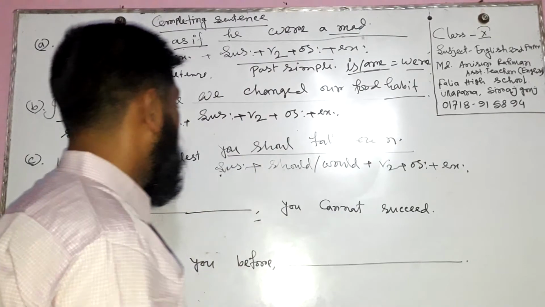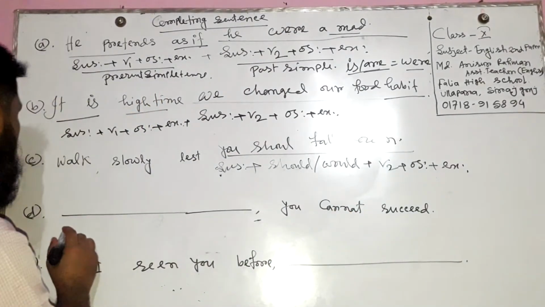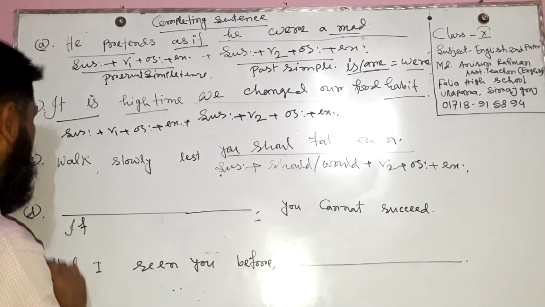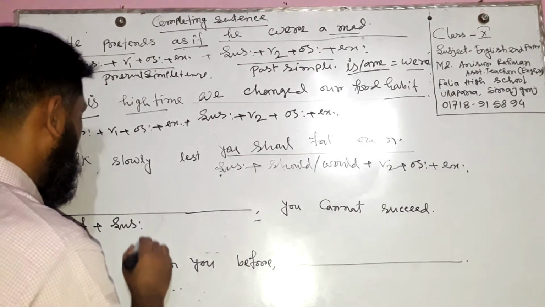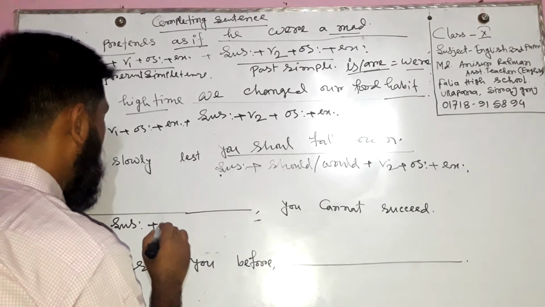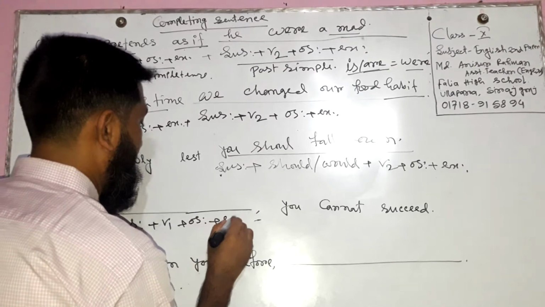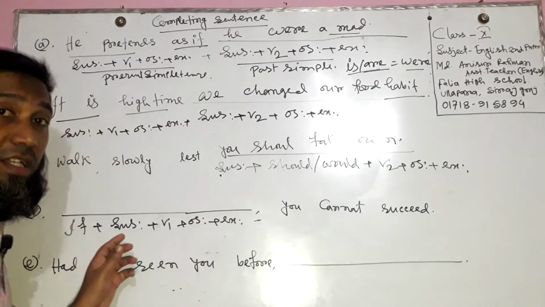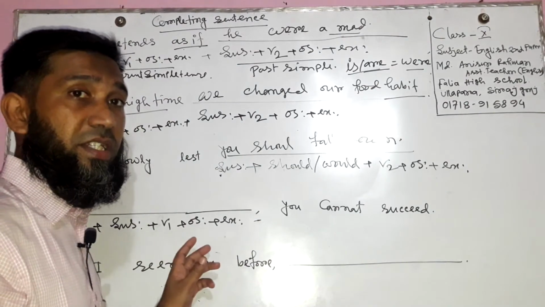Here is "you cannot succeed". So here we will use firstly "if", then subject, then verb in present form, then object, then extension. That means present indefinite tense.